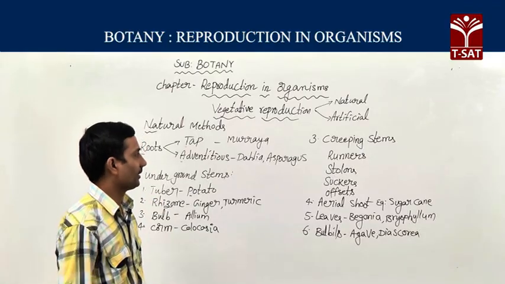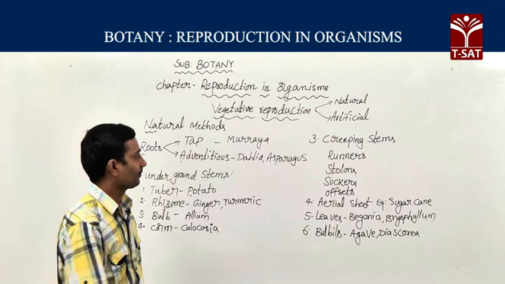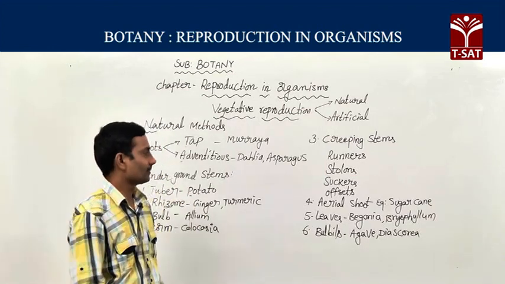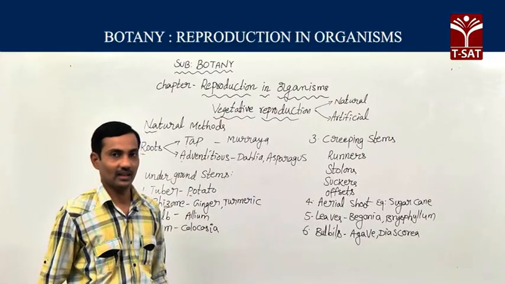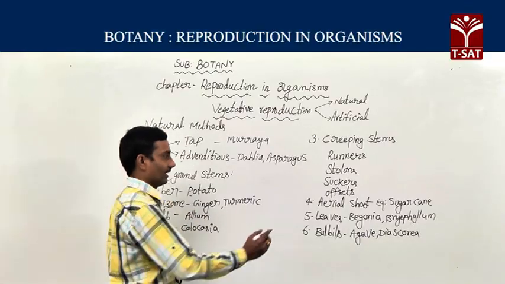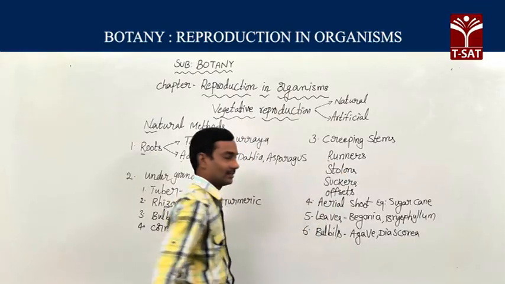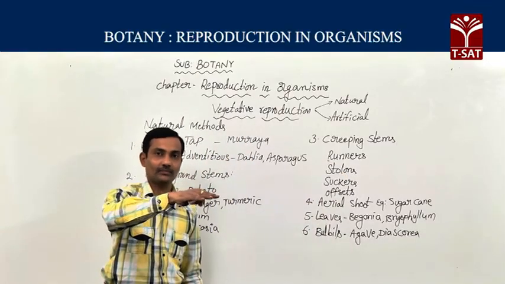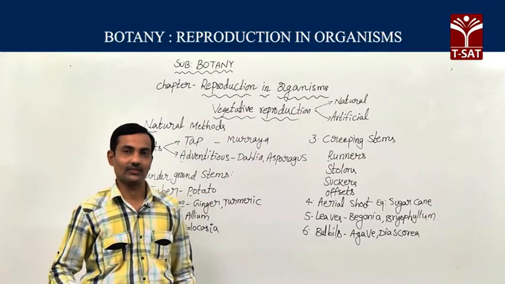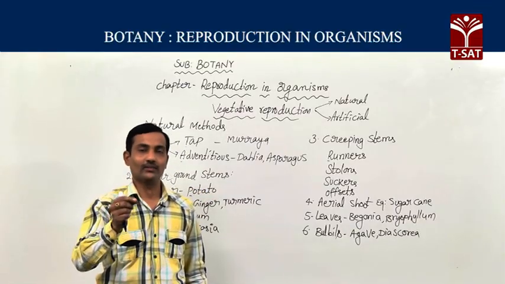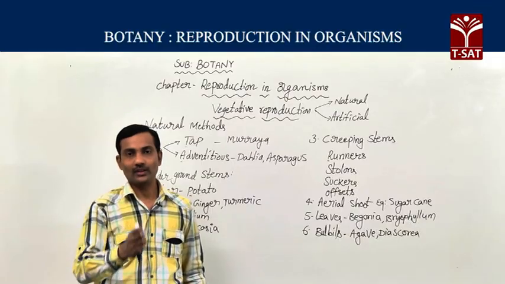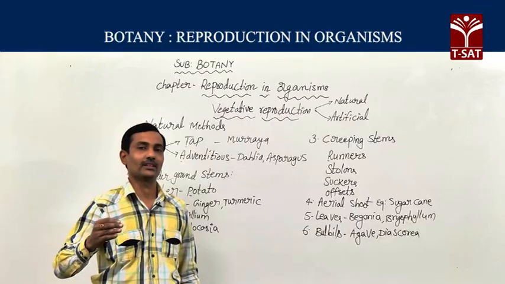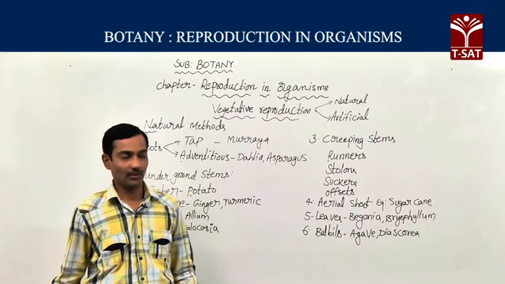So there are different types of creeping stems we can observe: runners, stolons, suckers and offsets. In runners, such as grass plants and Oxalis plants, whenever the stem creeps horizontally on the surface of the soil, it develops roots from each and every node. If it breaks into fragments, each and every fragment develops into a new plant.